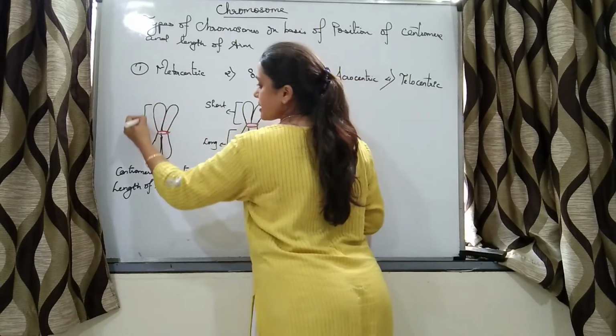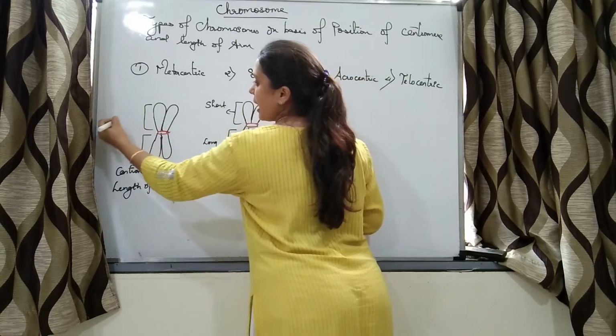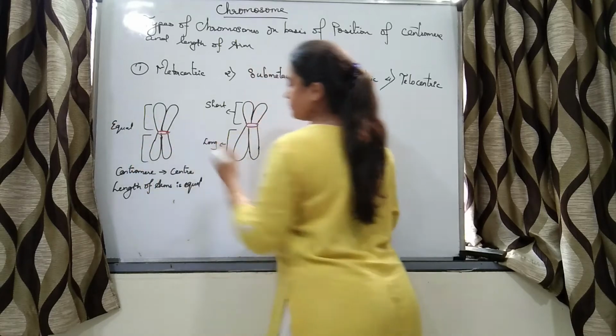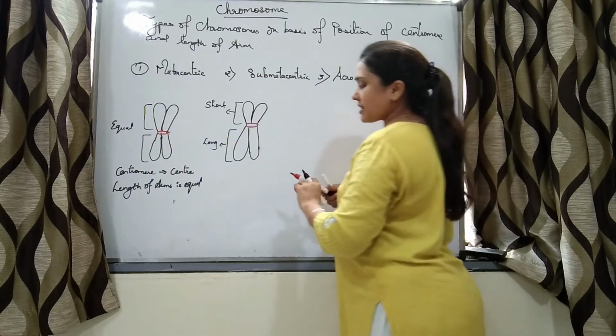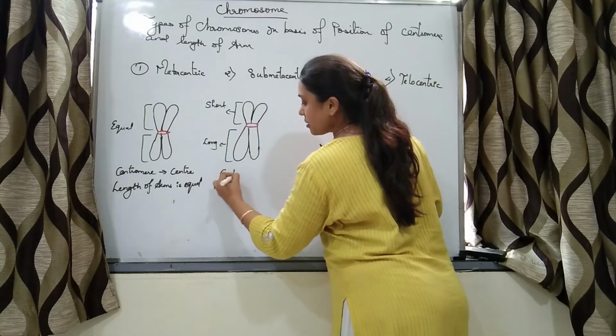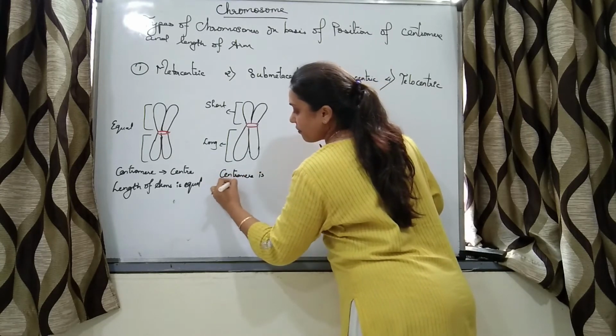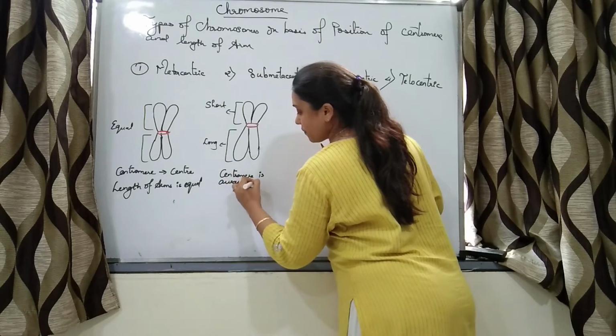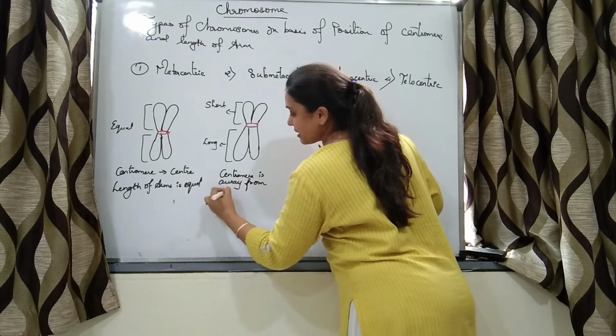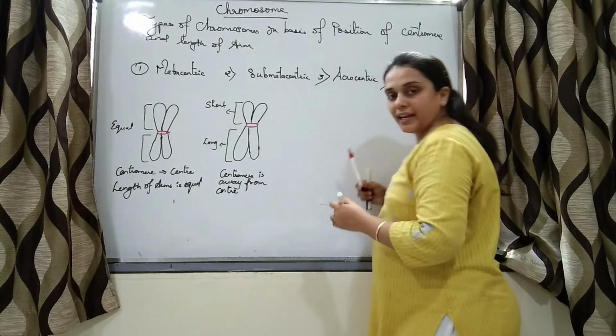In this case, these two arms are equal. Right? So the centromere is away from the center.